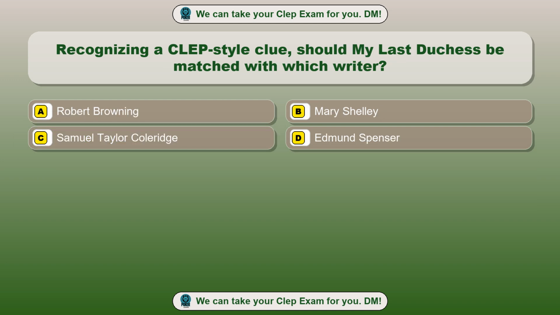Question 25. Recognizing a CLEP-style clue, should My Last Duchess be matched with which writer? Option A, Robert Browning. Option B, Mary Shelley. Option C, Samuel Taylor Coleridge. Option D, Edmund Spenser. The correct answer is option A, Robert Browning.